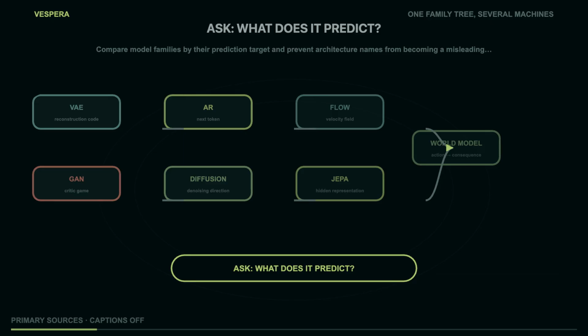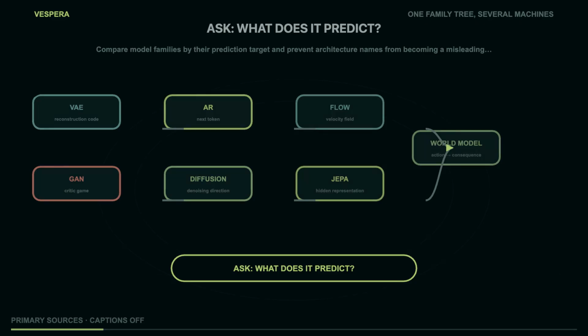Then there's JEPA-style prediction, where the target is a representation of a hidden observation rather than the hidden pixels themselves. The important word is representation. If the representation retains the information an agent needs, latent prediction can be a more compact planning substrate. If it throws away the object that matters, the system has achieved elegant amnesia.